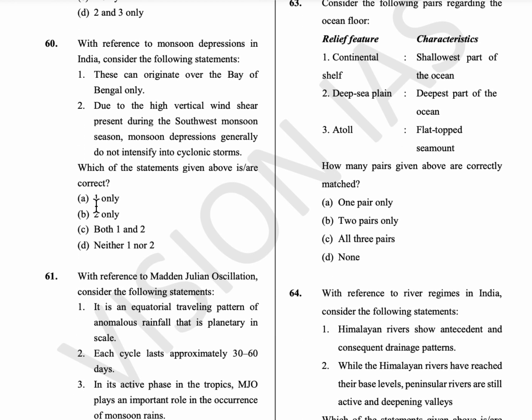With reference to the monsoon depression in India, consider the following. So these can originate over the Bay of Bengal or land or in the Arabian Sea, and due to the high vertical wind shear present during the southwest monsoon season, monsoon depressions generally do not intensify into cyclonic storms. So option C is the answer.